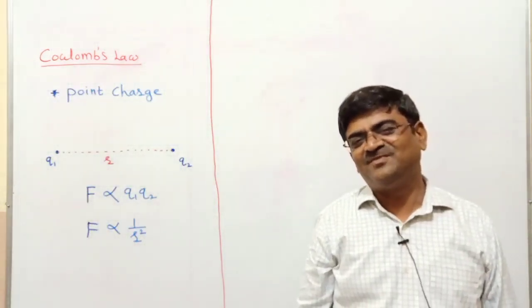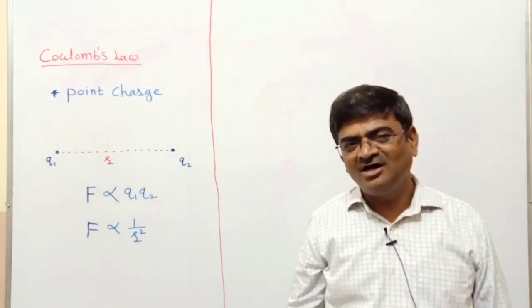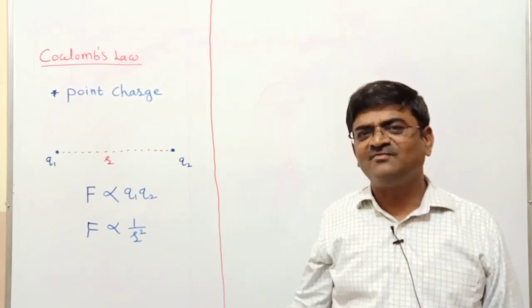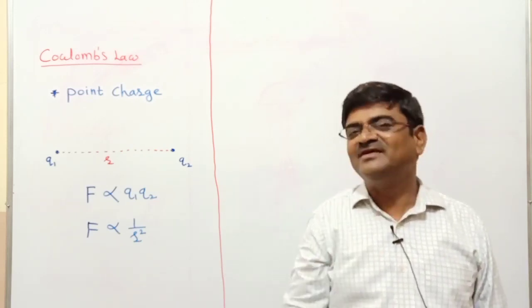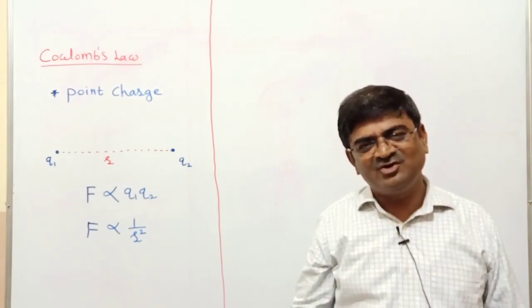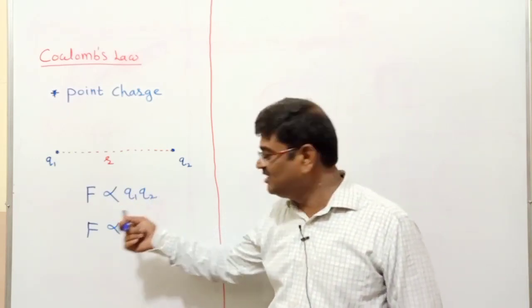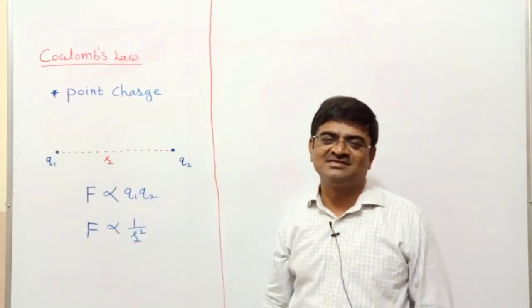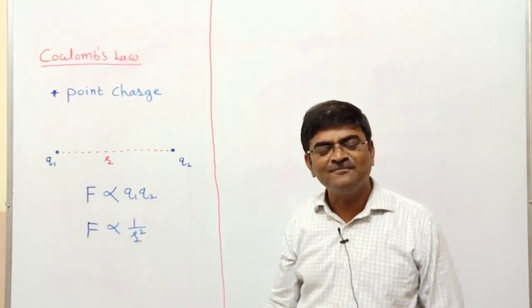I think with this statement you might have realized now. This law is the same as the one you studied in gravitation. I mean I am talking about gravitational force. The force of attraction between two masses is directly proportional to the product of the two masses and inversely proportional to the square of the distance. Okay, anyhow, you have got the same statement. So what did I notice now?